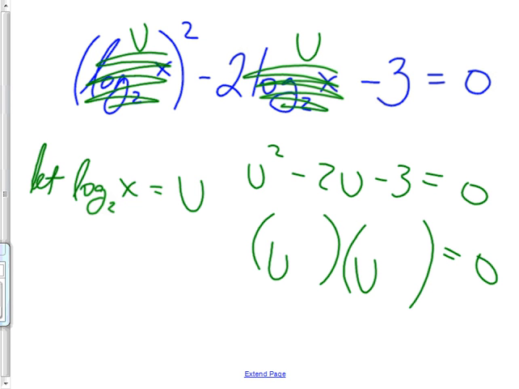U and u, and then how do I factor that again? Minus 3 and plus 1? Does that work? Let me check it. First, make u squared, that's good. Outside and inside makes negative 2u. Looks like it works to me. And then the last, make negative 3. There we go, it worked.